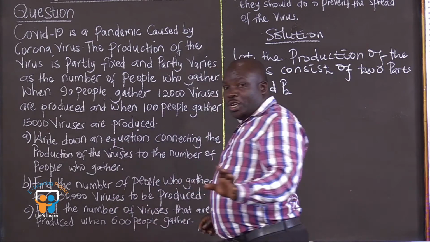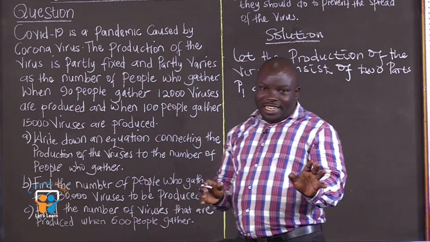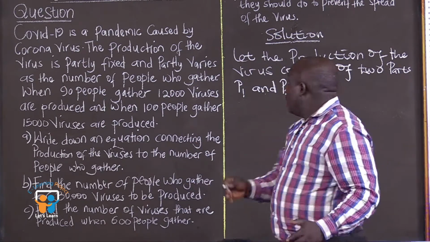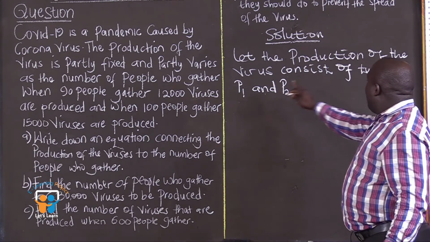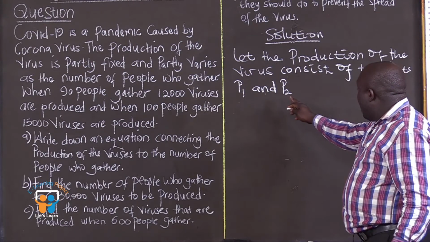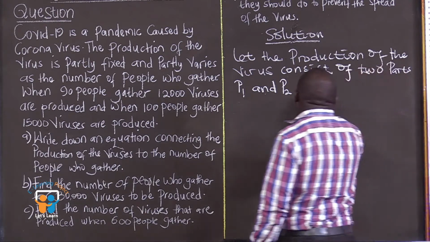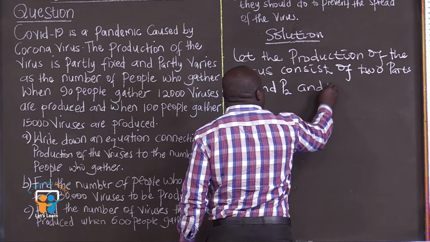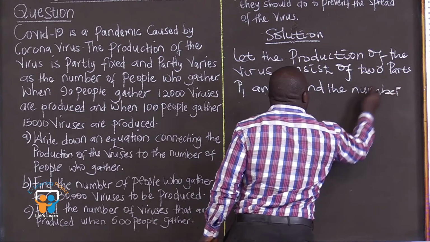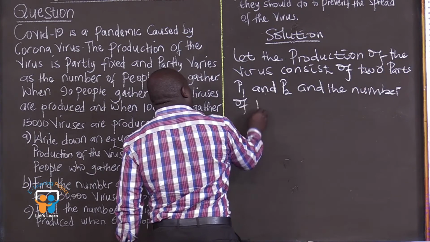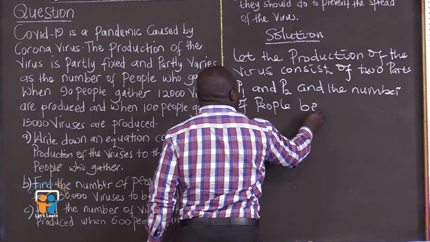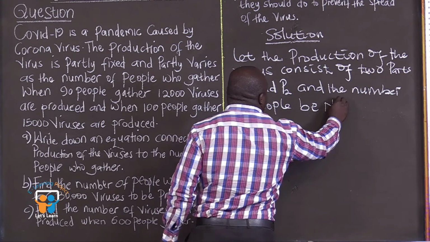So we are talking about production of the virus, and we are also talking about people gathering. So we are saying, let the production of the virus consist of two parts, small p1 and small p2, and the number of people who gather be N.